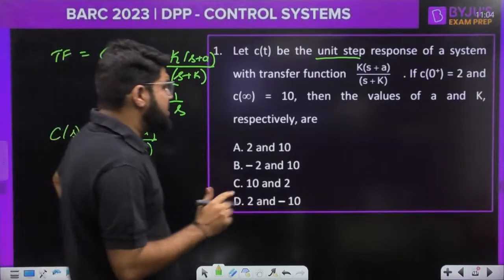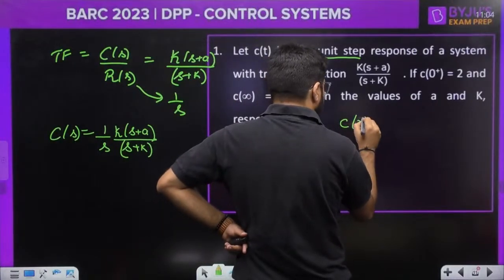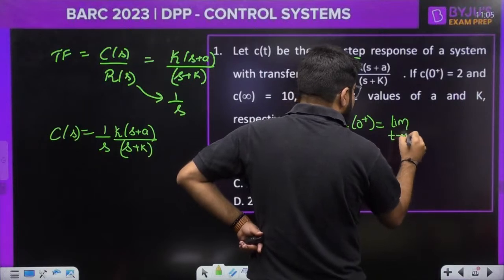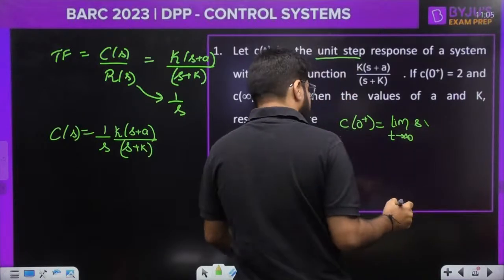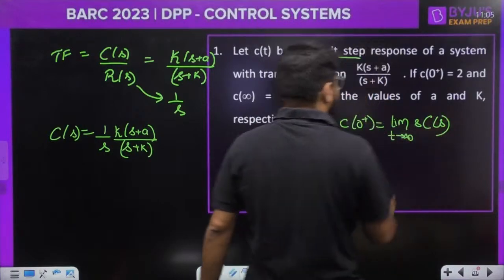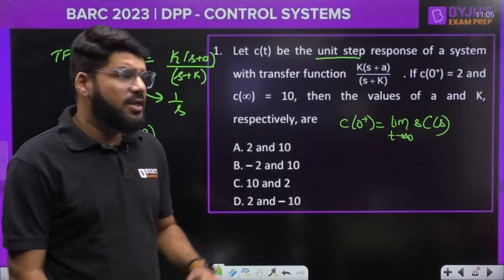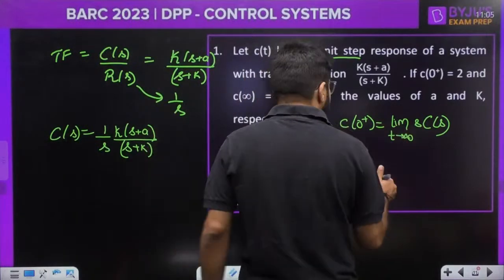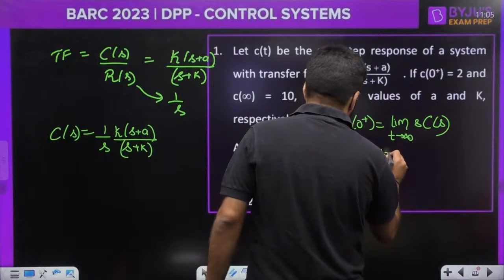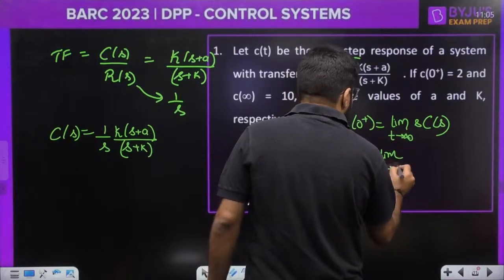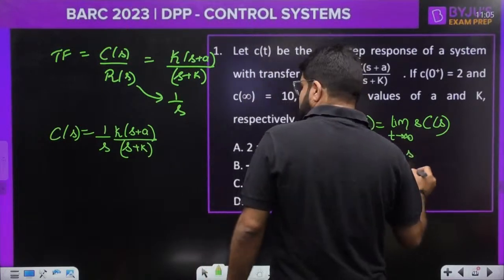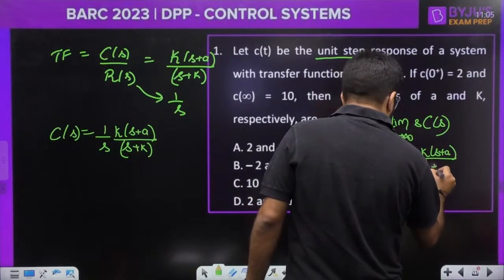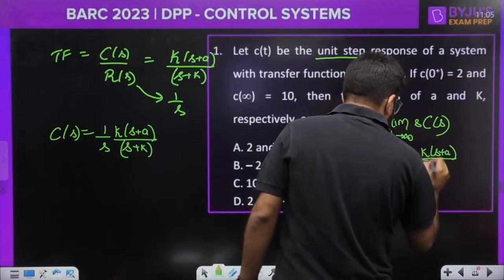Now C(0+), the initial value, is given by the initial value theorem: limit s tending to infinity of s into C(s). You don't have to calculate C(t), you can directly apply it here. So it is the limit of s multiplied by (ks + a) upon (s + k), so the s's get cancelled.